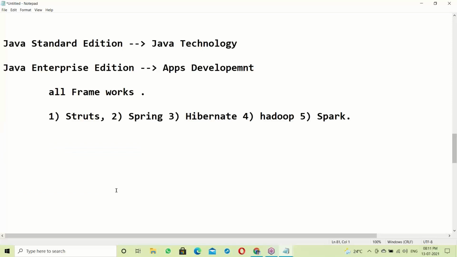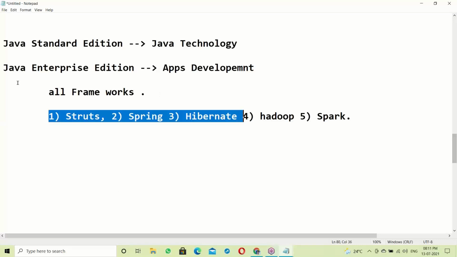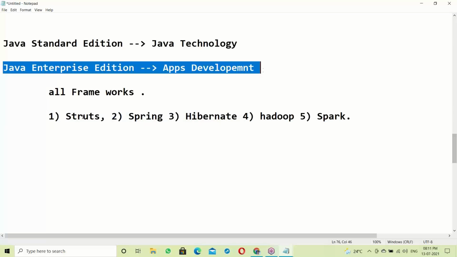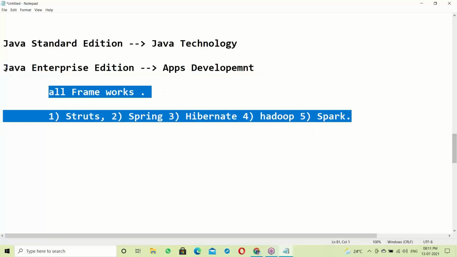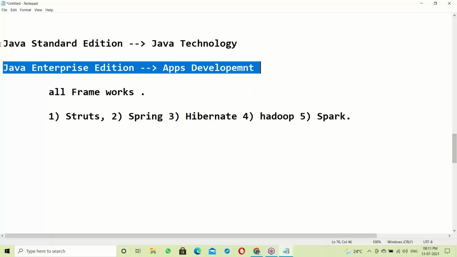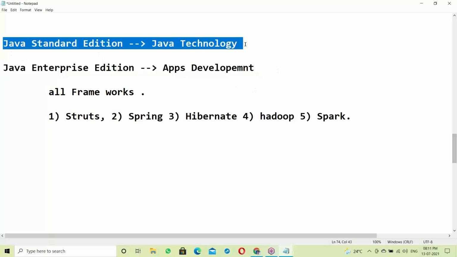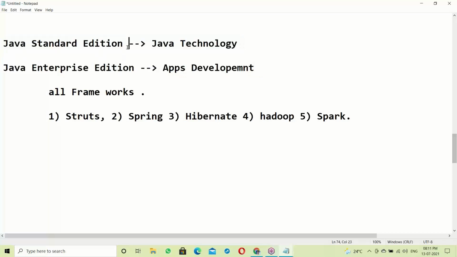Frameworks are ready-made, ready to use. Within a short time, we can finish the Java projects. That's the advantage of frameworks. All frameworks come under enterprise. Now we are learning Java technology, Java enterprise.